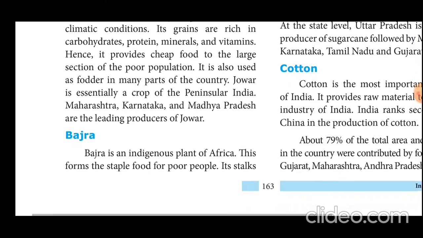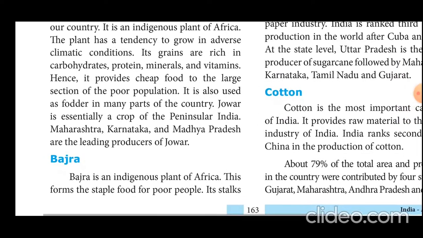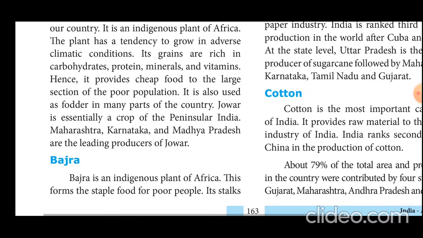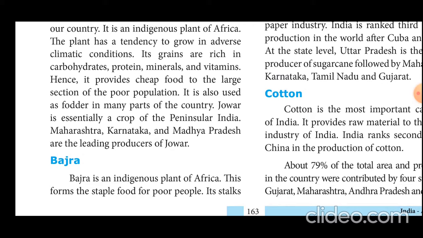In India, jowar is essentially a crop of peninsular India. Maharashtra, Karnataka, and Madhya Pradesh are the leading producers of jowar. Another one, bajra, is an indigenous plant of Africa. It forms the staple food for poor people.